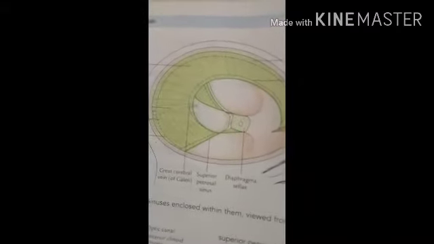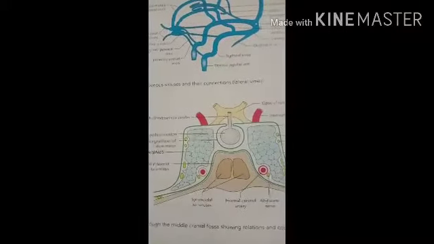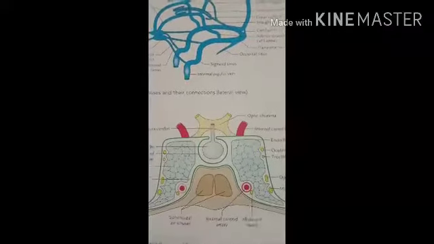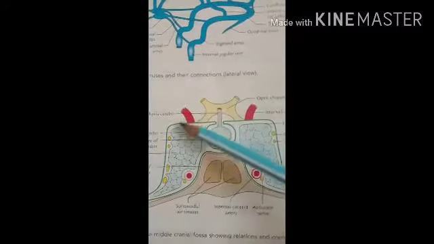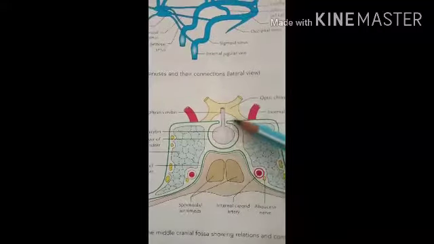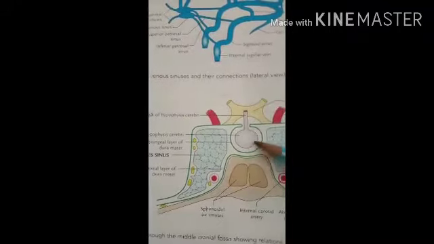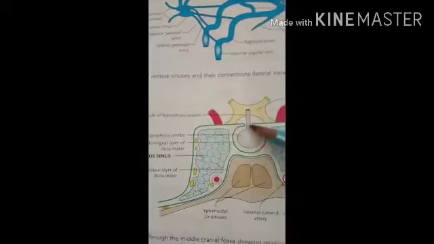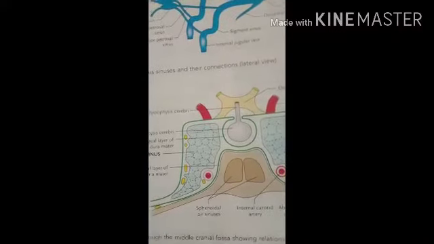After then we have to see that is the diaphragma sellae. So here in this diagram you can see the image, the diaphragma sellae. So it is a small horizontal circular fold of dura mater which roofs over the pituitary fossa. Here you can see that is the double fold of the dura mater which is present over the hypophyseal fossa, where the pituitary gland or hypophysis cerebri is present, and it covers the upper surface of the pituitary gland. So because of this the pituitary gland is protected in the hypophyseal fossa.